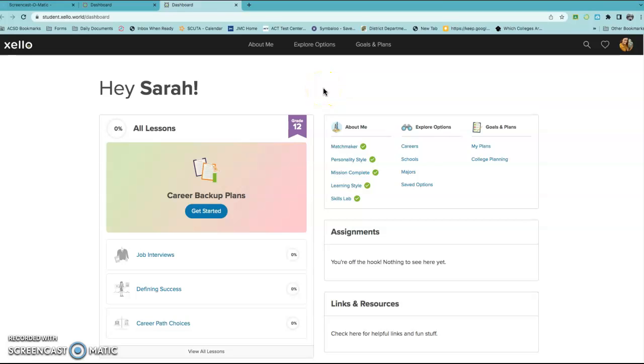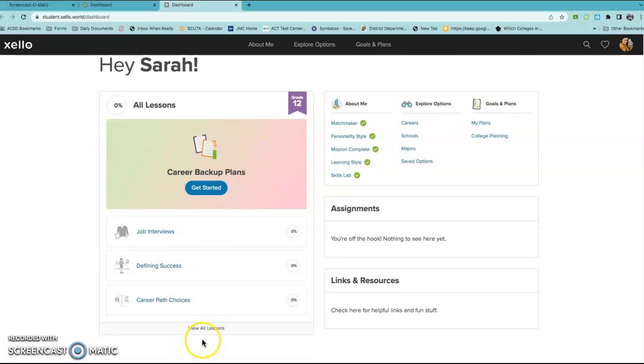Good morning, everyone. Today's video is going to be about how to create goals and plans. So at this point in your Xello world, when you go to your waffle menu and you log in, this is your dashboard. You should have all of these activities done.